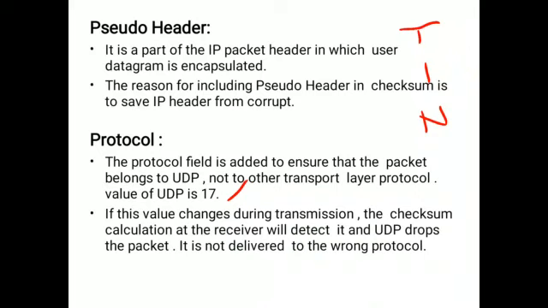So if any error has occurred, the checksum will detect that error. Whenever it detects that error, UDP drops that packet. Dropping that packet means it will terminate the transmission process. So it is not delivered to the wrong protocol, because whenever the value is changed, it could be delivered to the wrong address. To avoid that, whenever UDP detects an error, it simply stops transmission and drops the packet.